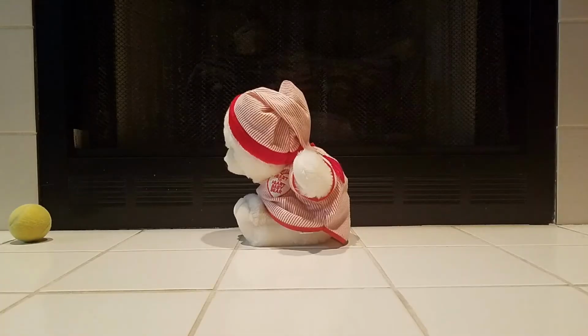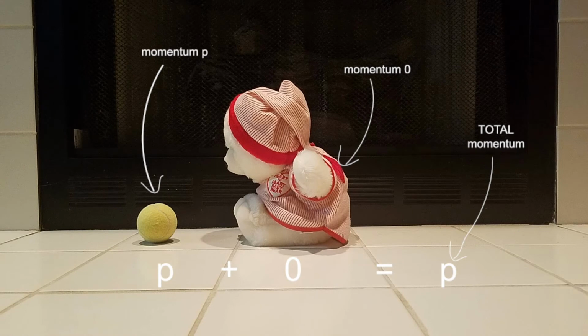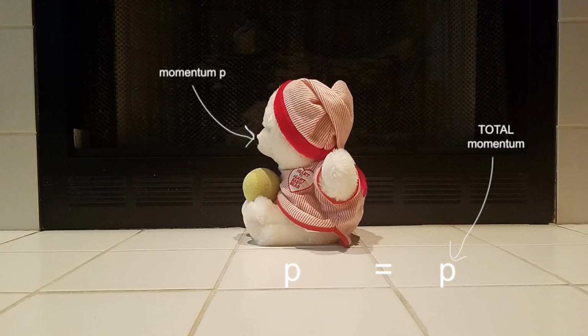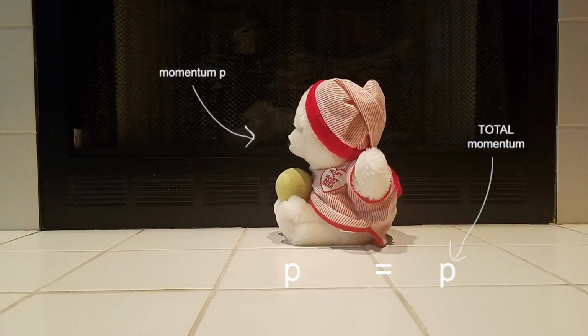A more reflective surface gains even more momentum than an absorptive one. This is because the total amount of momentum in a system always remains the same. Let's take a look. Let's say that this tennis ball is a pulse of light and that it has momentum p. When an object that completely absorbs light collides with light, the object completely gains the light's momentum. So before and after the collision, the total momentum in the system is still p.